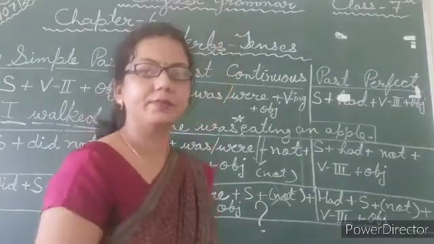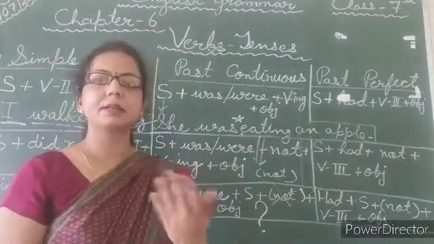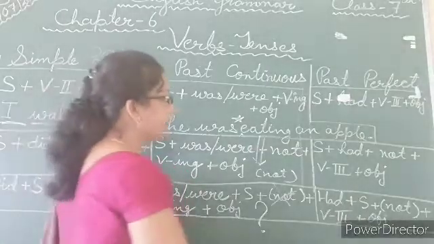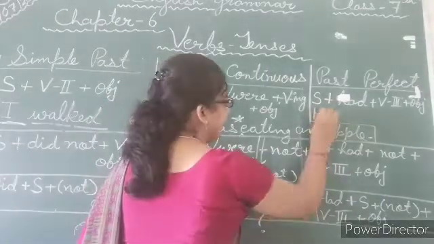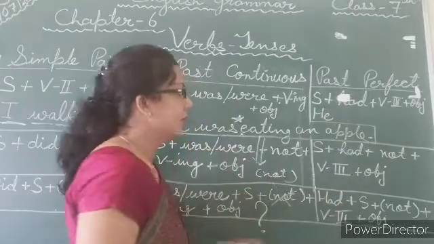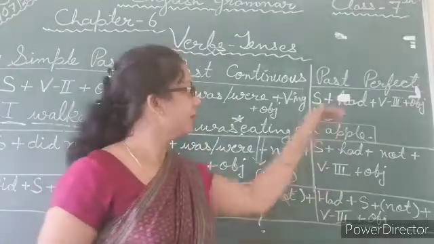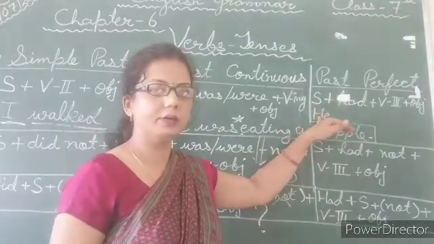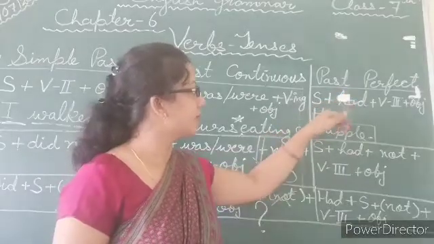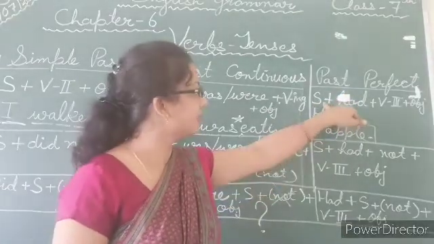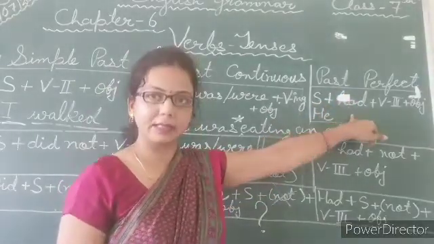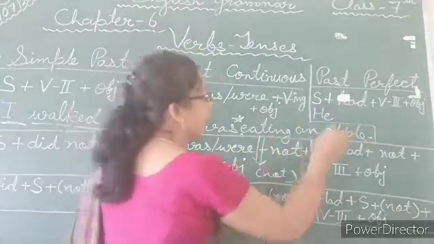With the help of this, now take another example. I took the subject he. So the subject is he, then had, according to the structure, had.